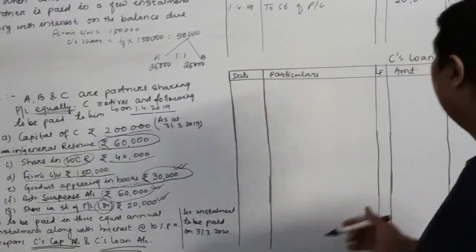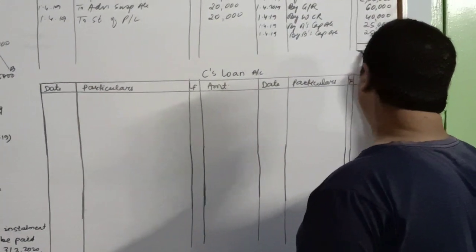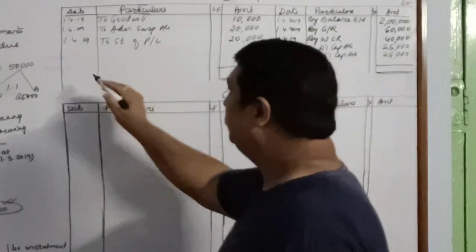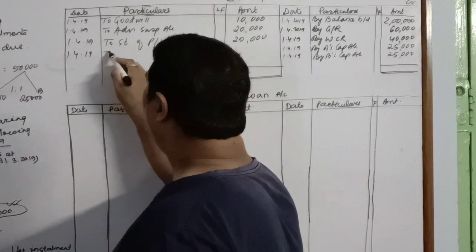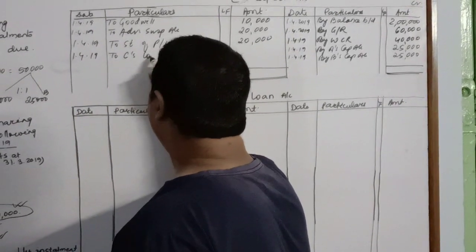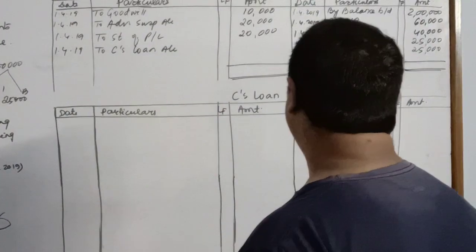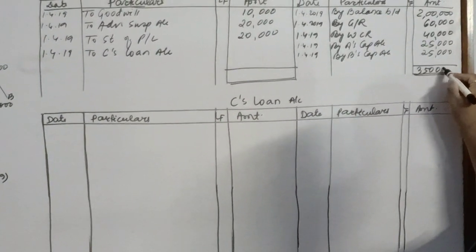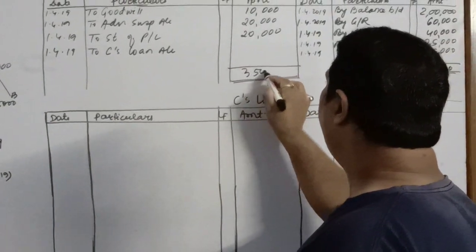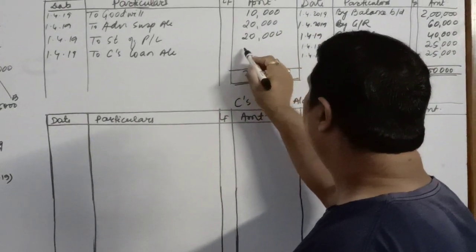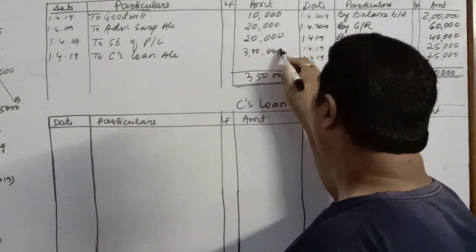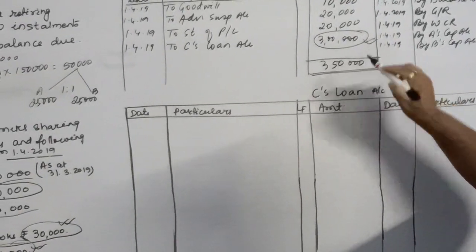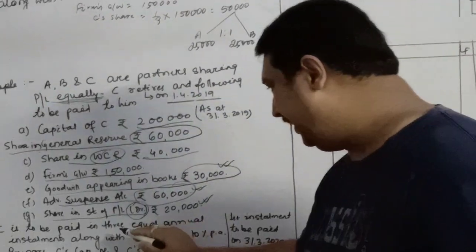Now that's all. The question has clearly said that the balance amount of C will be transferred to his loan account. So here we will write on 1st April 2019, to C's loan account. And let's see how much is the total. 2 lakh, 3 lakh, 3,50,000, minus 50,000, so 3 lakhs. That means the total amount due to his loan account is rupees 3 lakhs.